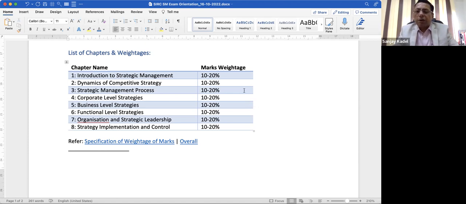Now all the students generally have one thought process going on in their mind: which chapter is very important and which chapter is less important. To answer that doubt, the ICAI has officially told that all the chapters in this particular subject carry a 10 to 20% weightage. It is equal for all the chapters. So there is nothing called an important chapter, nothing called a not important chapter.